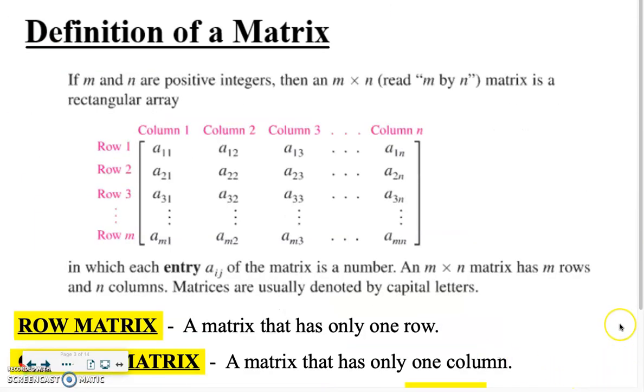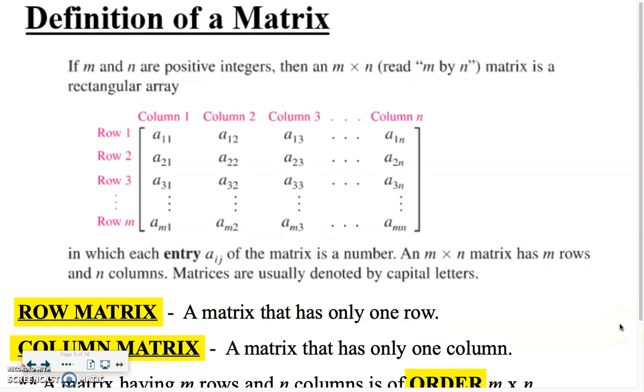So it starts off pretty weird. This entire thing is actually the definition of a matrix. Like I said, it's a weird looking definition. But there are a few key points that we want you to focus on here. It says that if m and n are positive integers, okay, again, we can't have a fractional or a decimal number of rows or columns. So m and n have to be positive integers. Can't have a negative number of rows or a negative number of columns or anything like that. Okay? So if m and n are positive integers, the way that we read this, by the way, is m by n.